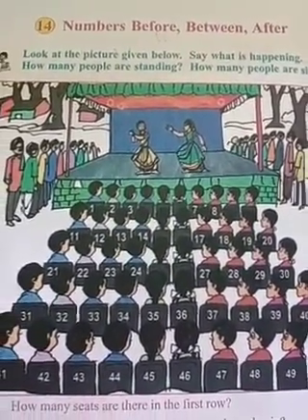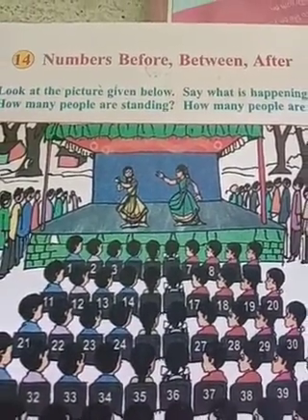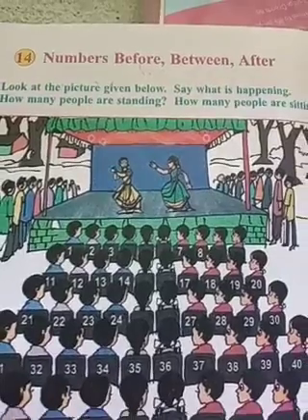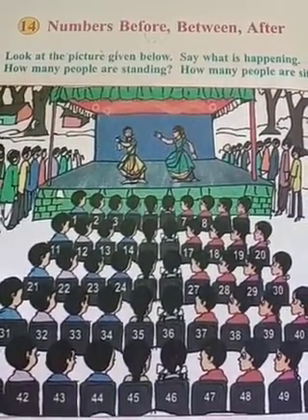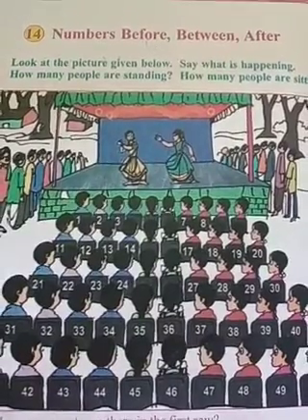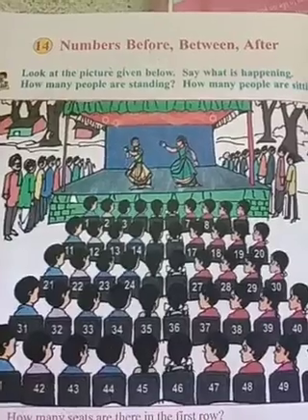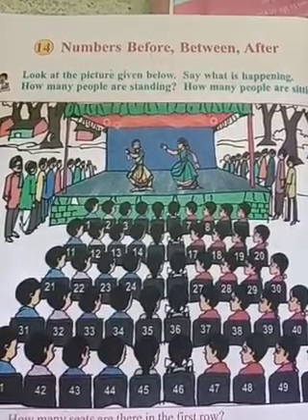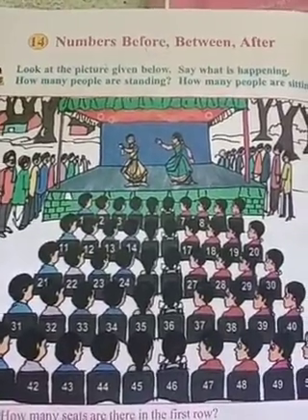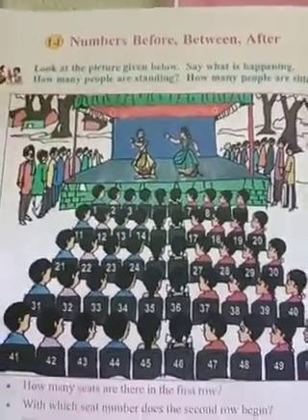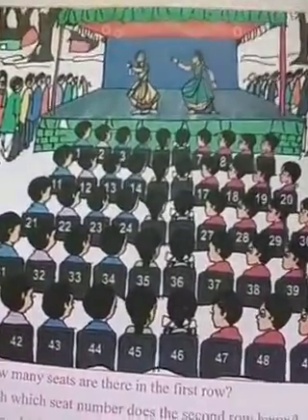Some people are doing some program in school. Some children are sitting, some members are standing, some members are doing dance.